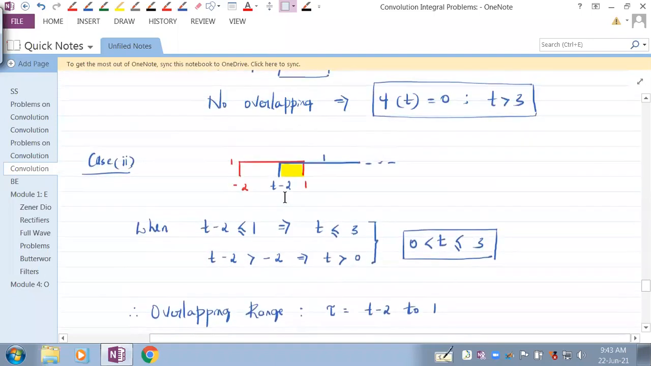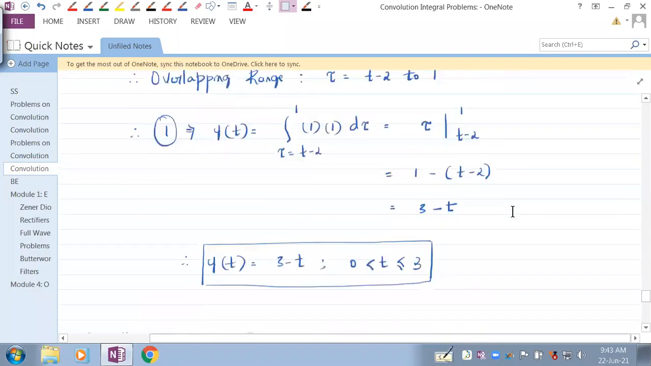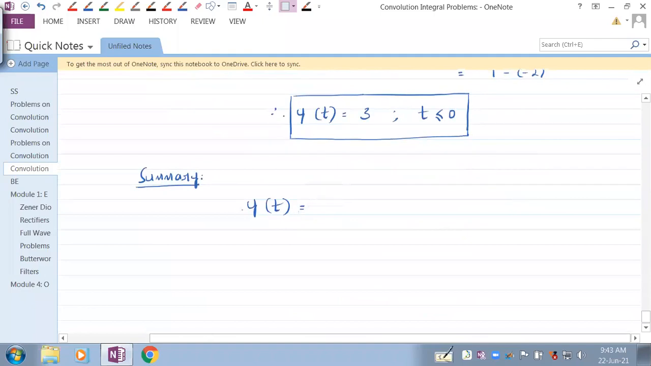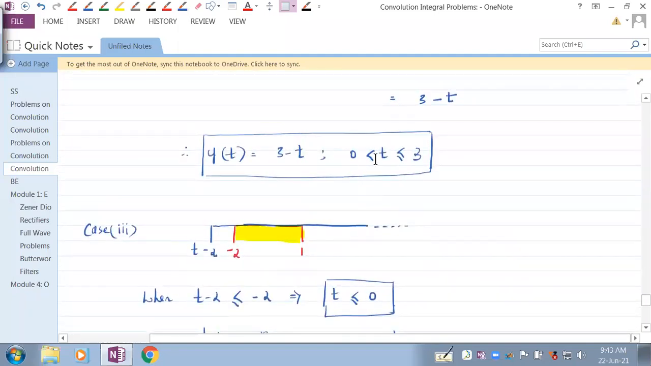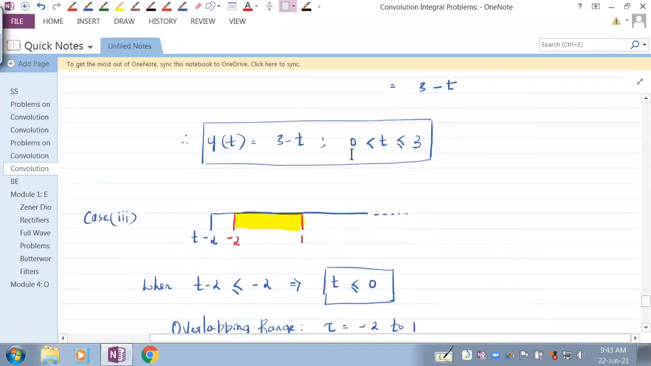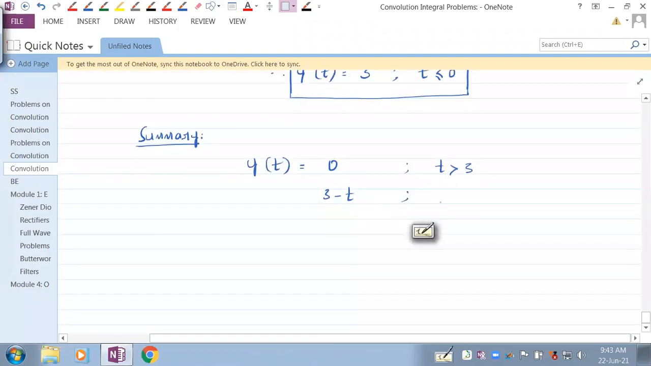Y of t is 0 for the no overlapping case, that is for t greater than 3. T greater than 3 means from 3 to infinity. Then we have 3 minus t. It is 3 minus t for t greater than 0 and less than or equal to 3. Then it is 3 for t less than or equal to 0.